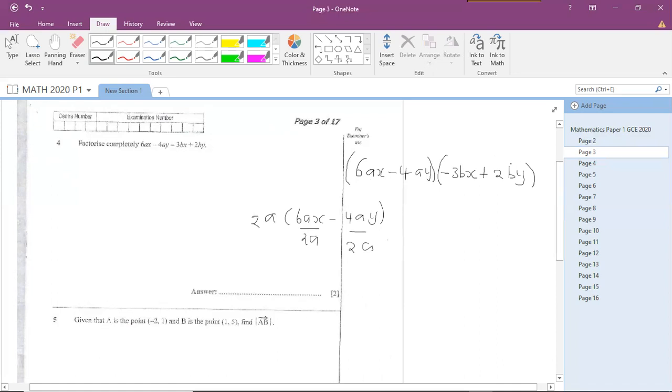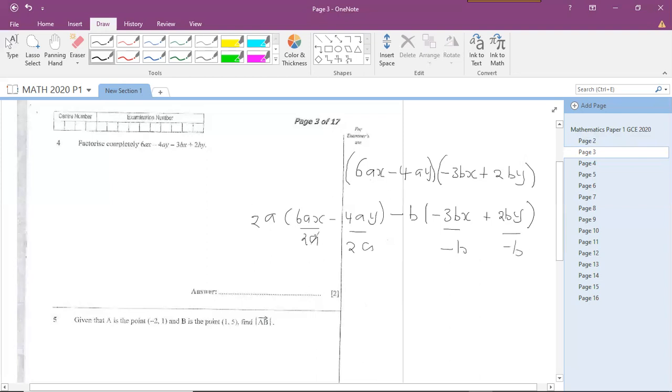Here, what do we have? We've got a b, we've got a b there, but we have the negative there. So what's going to come out to be a minus b? So I've got a minus, we have the b and the b there, but what to come out because of this would be a minus b in common. Open brackets, minus 3bx plus 2by. We'll divide the entire expression by minus b over minus b.